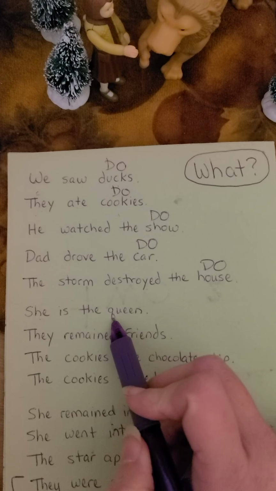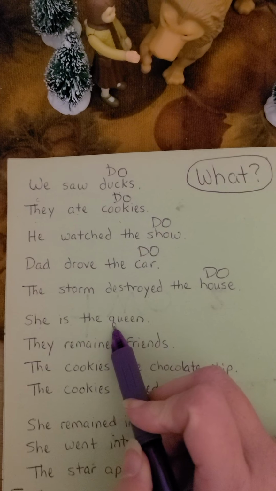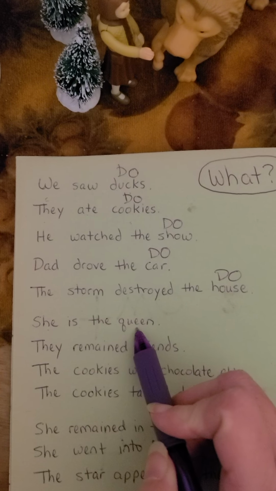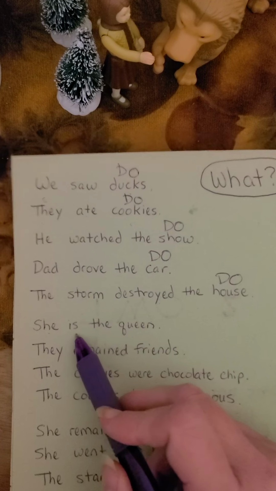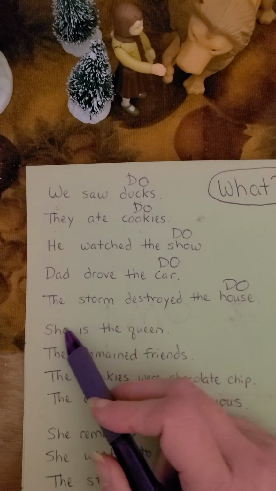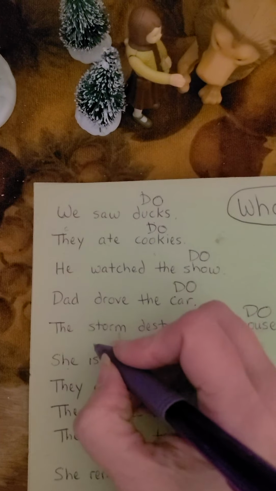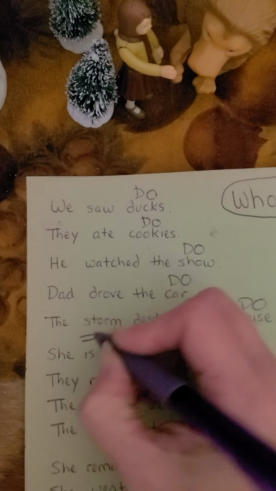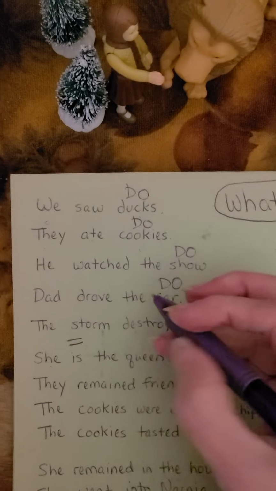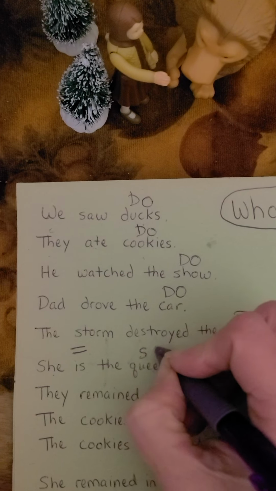Now look at this one. She is the queen. What is she? The queen. But is this a direct object? This is not an action. And queen equals she. Since queen equals she, this is called a subject complement.